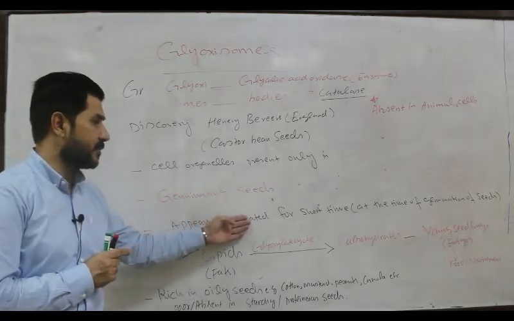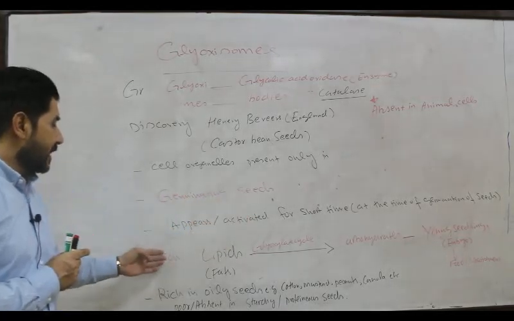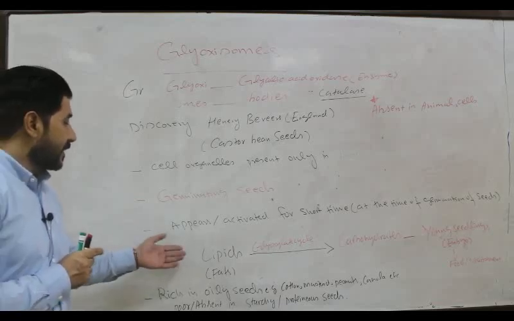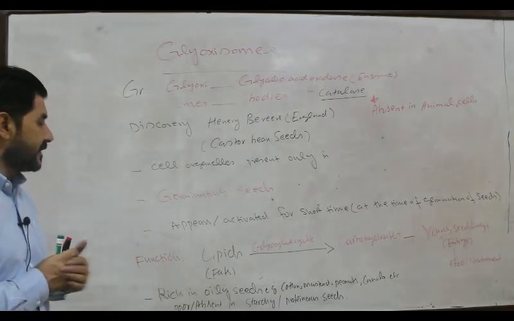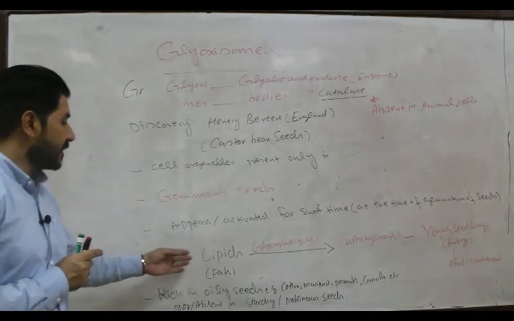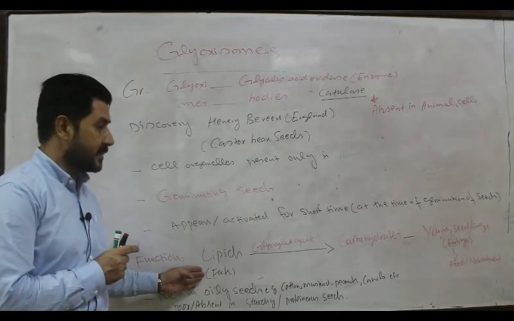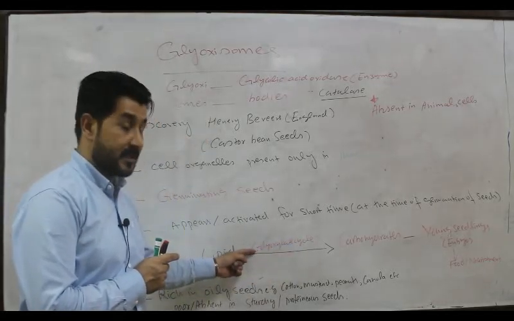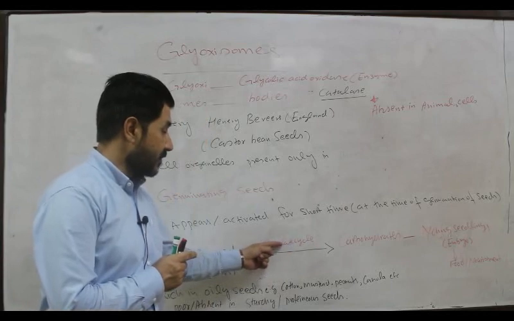They are responsible for a process in the seed called germination, where the lipids stored in the seeds are converted into carbohydrate. Remember, this process is called the glyoxylate cycle.